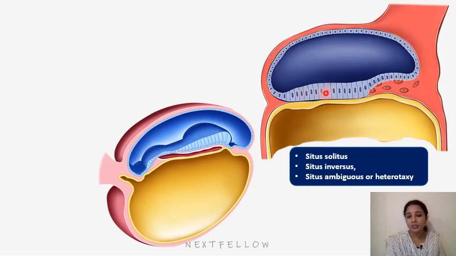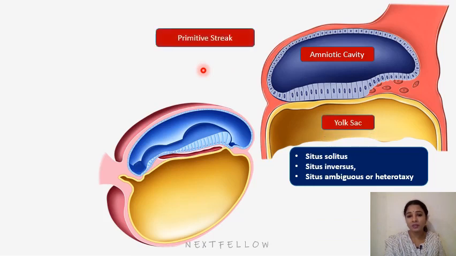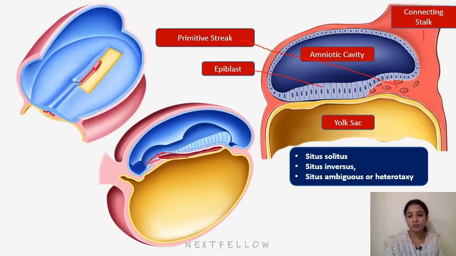So here we can see the epiblast and hypoblast, the bilaminar germ disc. Here we can see the primitive streak developing. So this is the amniotic cavity, and this is the yolk sac cavity. Here is the primitive streak, which has grown on the caudal side. From the primitive streak we see the growth of the notochord. So these are epiblast. Here this is the connecting stalk. So this is the sagittal section. This one and this one are the sagittal sections.